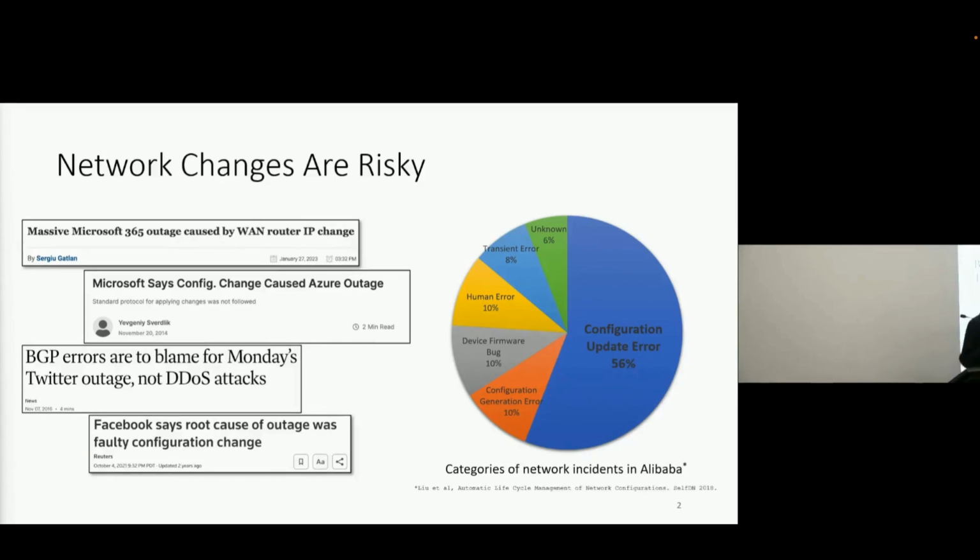So making changes to a running network is very risky, such as replacing routers or updating configurations. As we can often read on headlines, when implemented incorrectly, even very simple network changes may cause severe outages, making businesses unavailable and costing millions of dollars of losses. According to our internal statistics at Alibaba Cloud, configuration changes alone account for 56% of the total network outages, making it the number one root cause for network outages.